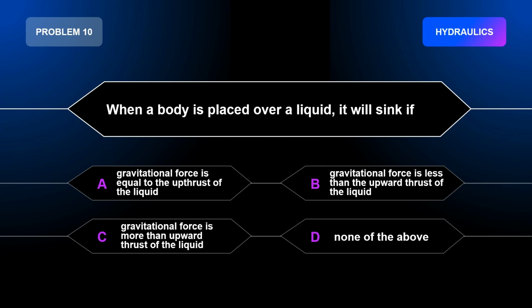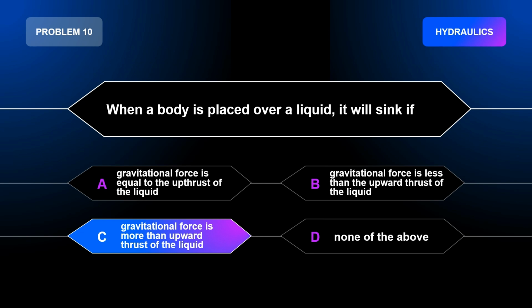Problem number 10. When a body is placed over a liquid, it will sink if A. Gravitational force is equal to the upthrust of the liquid. B. Gravitational force is less than the upward thrust of the liquid. C. Gravitational force is more than upward thrust of the liquid. D. None of the above. The correct answer is letter C. Gravitational force is more than upward thrust of the liquid.